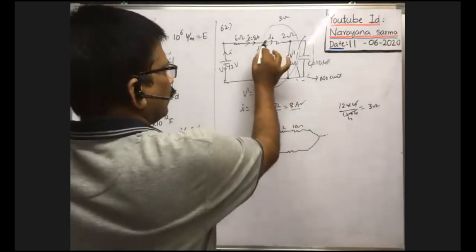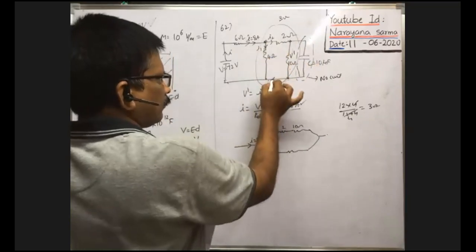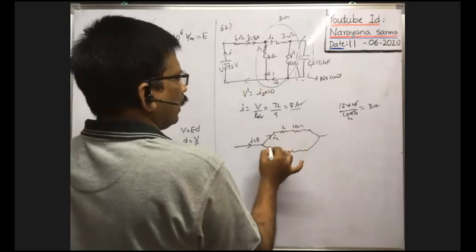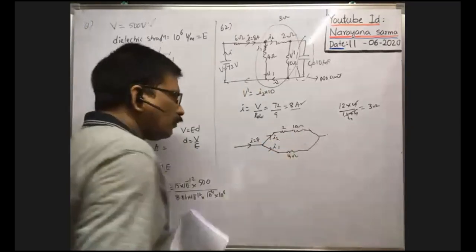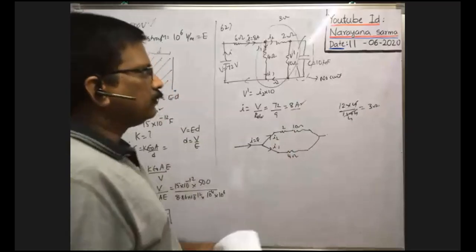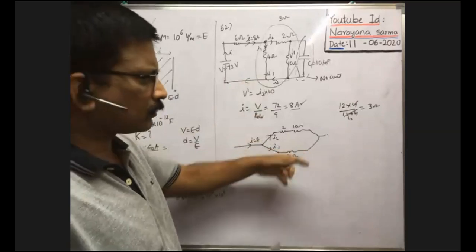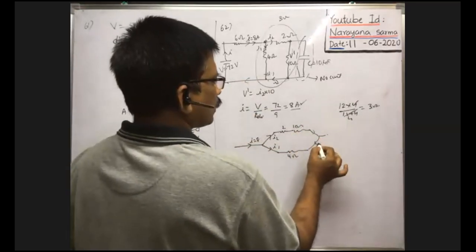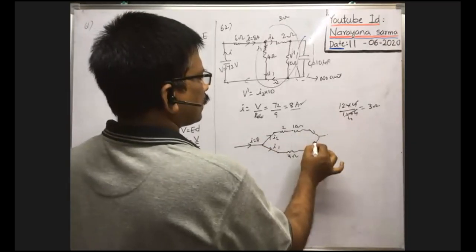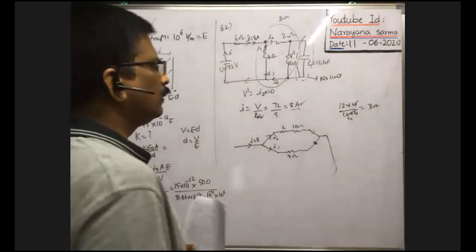Okay, here this I is divided into two parts, I1 and I2. This I2 and I1 combine together and become I. This is I2 and this is I1. This is 4 ohm. Are you following this diagram? This 10 ohm resistance is again connected to the second end of the 4 ohm resistance. This current I2 flows in this direction. This I1 current and I2 current both combine together and are connected again to the cell.